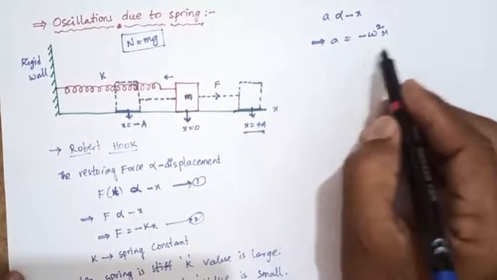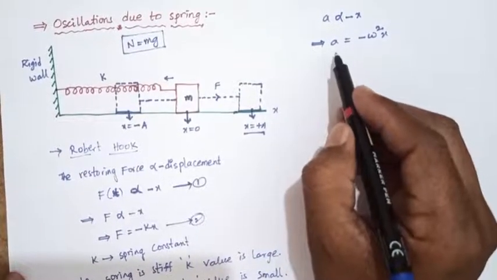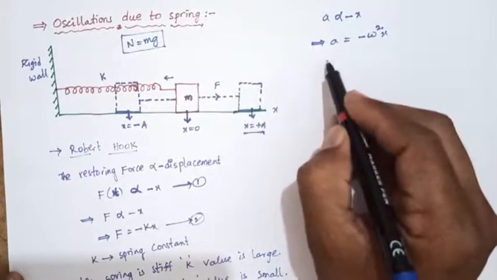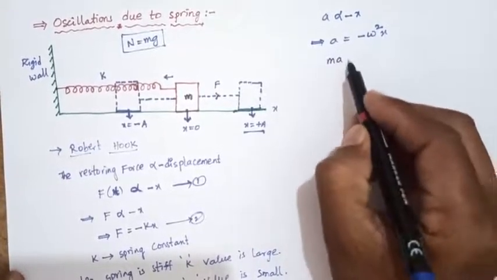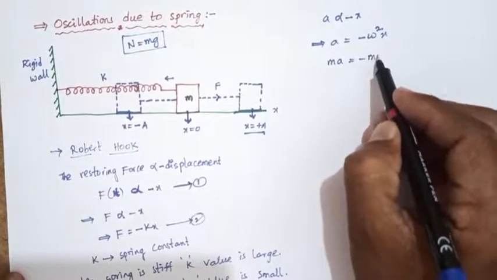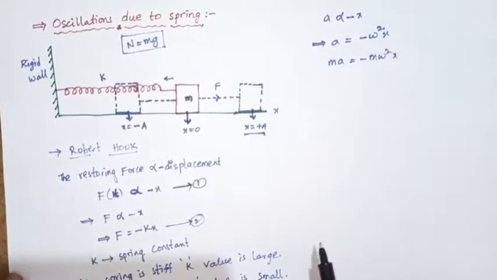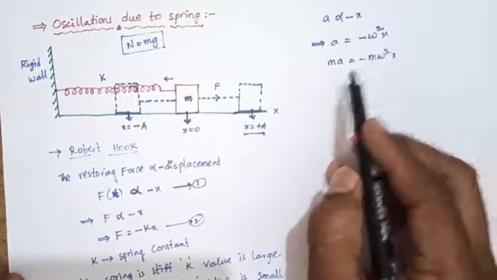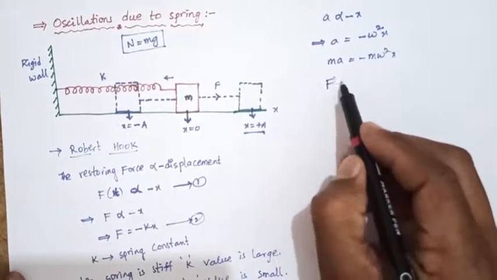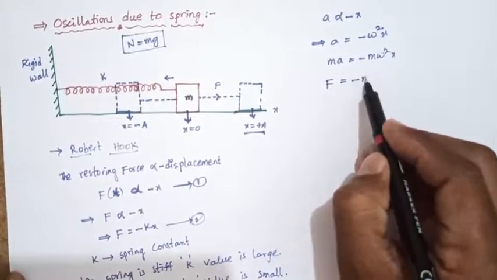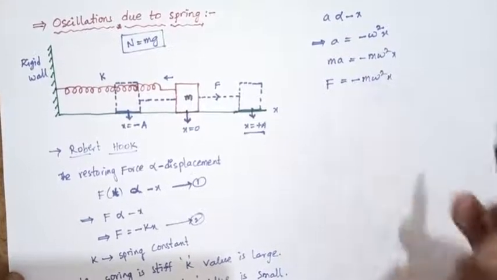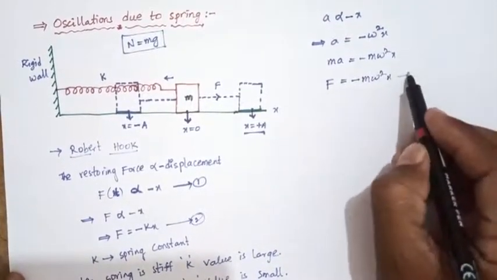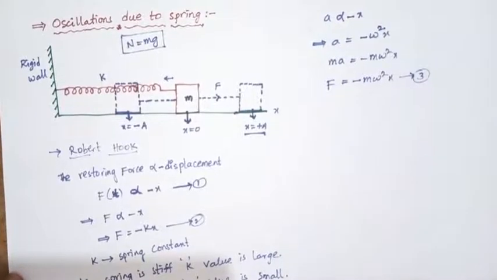So we can multiply both sides by m. m into a equals minus m omega square x. According to Newton's second law, m a is F, so F equals minus m omega square x. This is equation number 3.